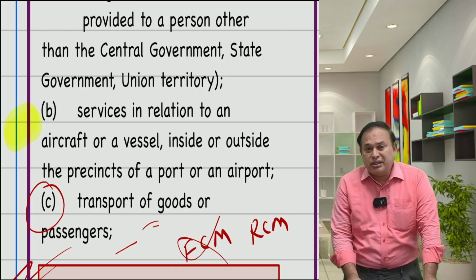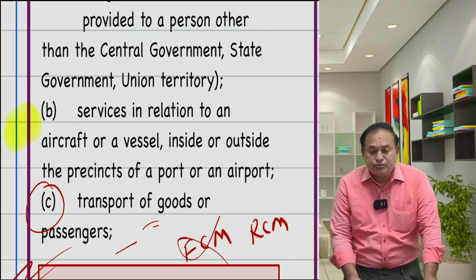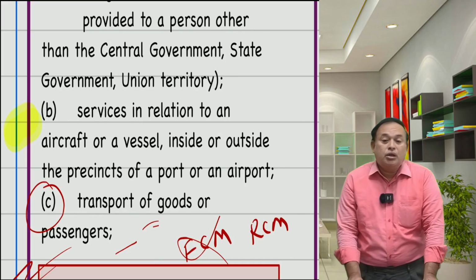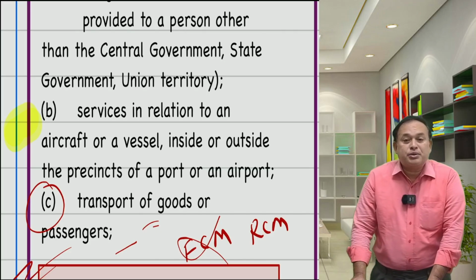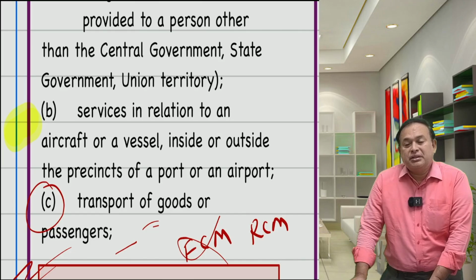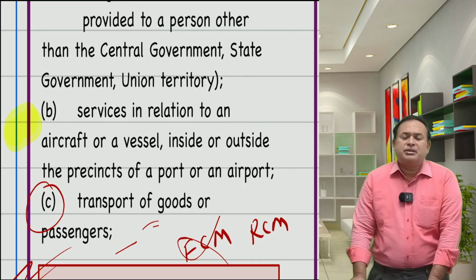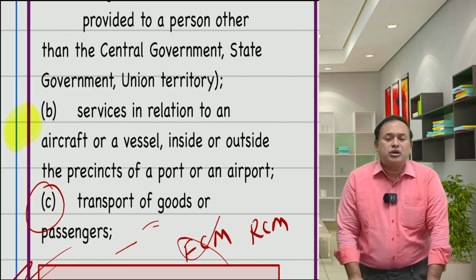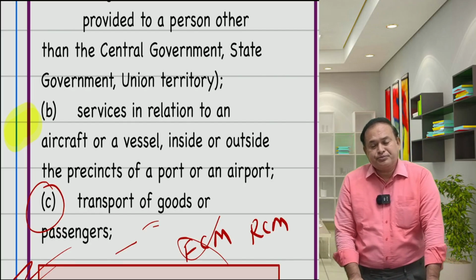And last but not least, if the supplier is a government or local authority providing the services of renting of immovable property to an unregistered person, it is forward charge. For a registered person, it is not a forward charge. What is not a forward charge? By default reverse charge, provided it is not specifically qualified for exemption.